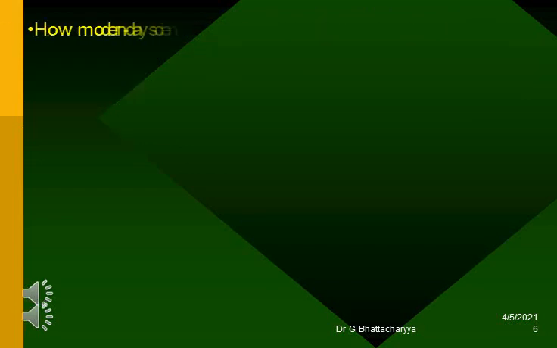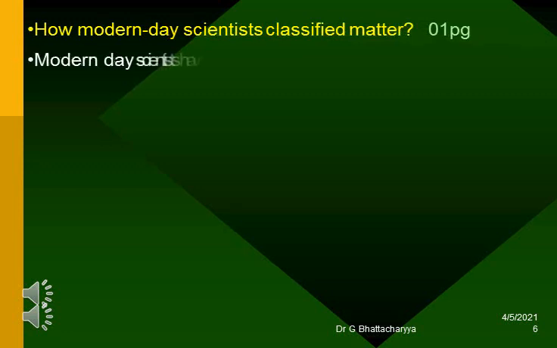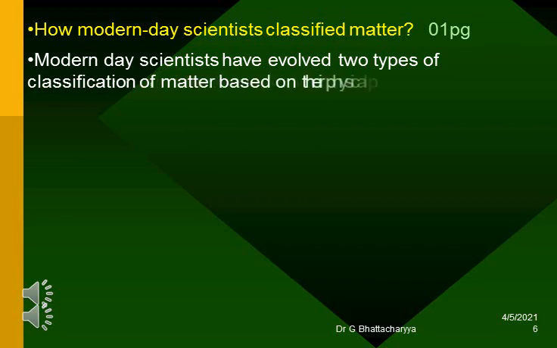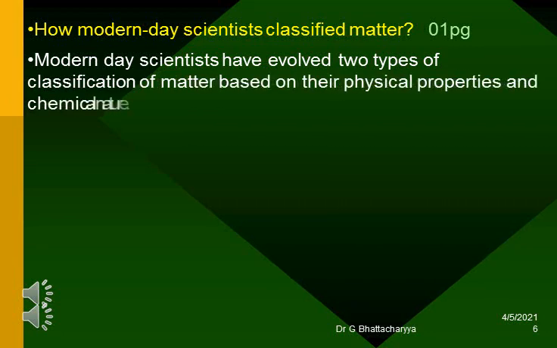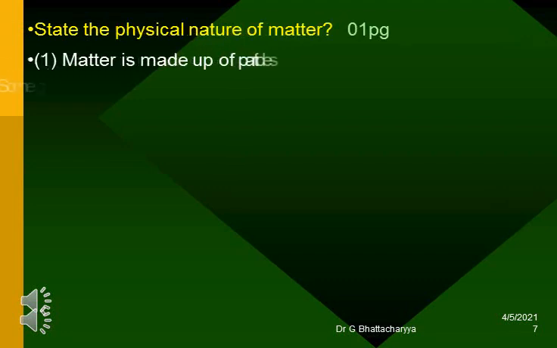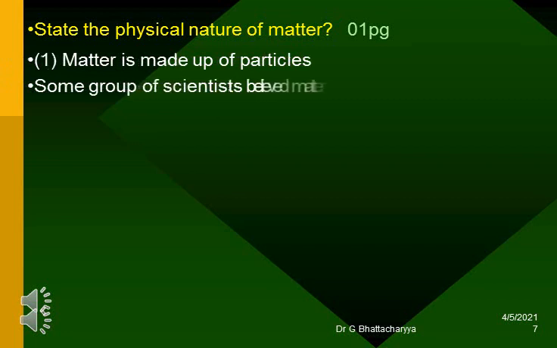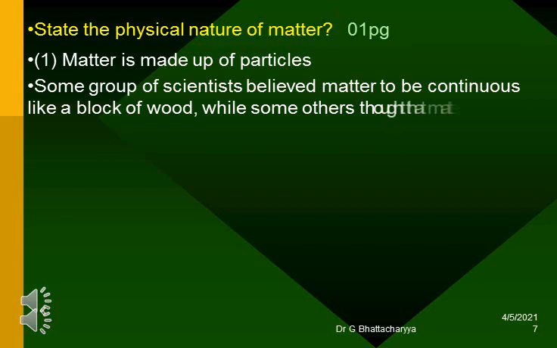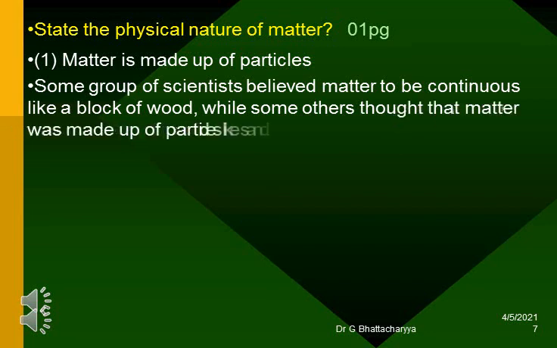How modern-day scientists classified matter? Modern-day scientists have evolved 2 types of classification of matter based on their physical properties and chemical nature. State the physical nature of matter. Matter is made up of particles. Some group of scientists believed matter to be continuous like a block of wood, while some others thought that matter was made up of particles like sand.